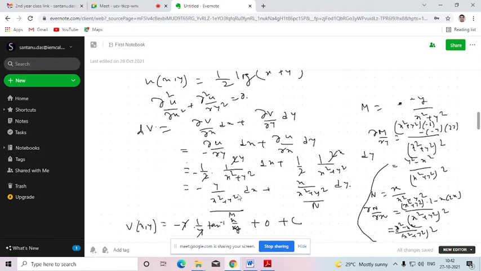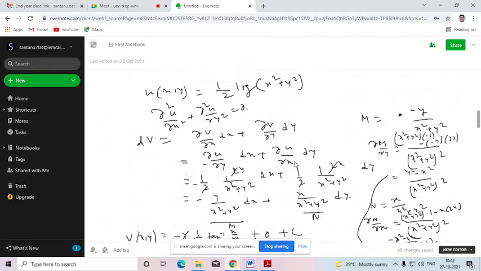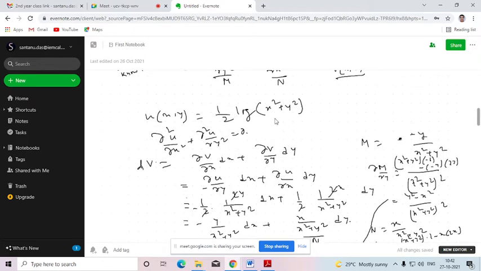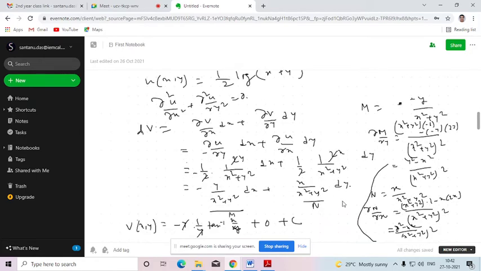And here, if I differentiate this with respect to x partially, then it will be half, 1 by x square plus y square. Then the partial derivative of this with respect to x will be 2x, 2 will be deducted, so this will be x by x square plus y square. So here M is this and N is this.